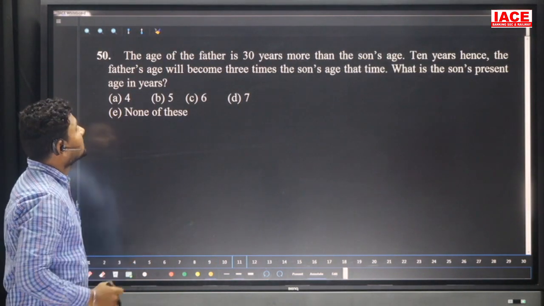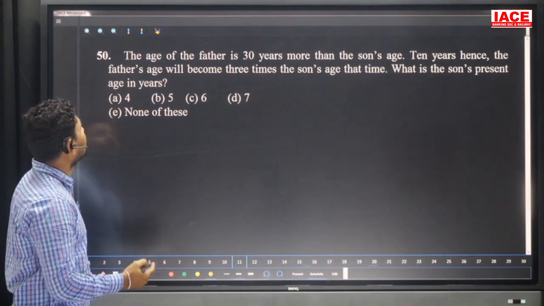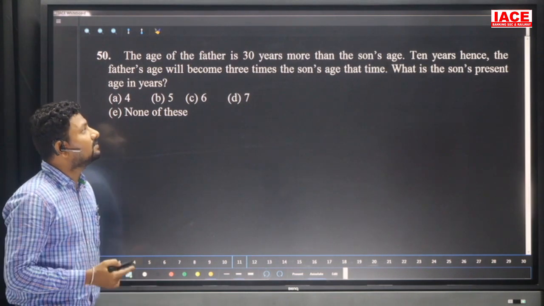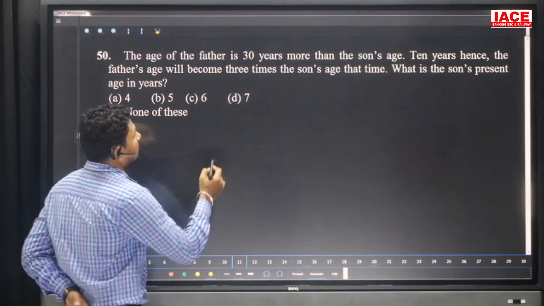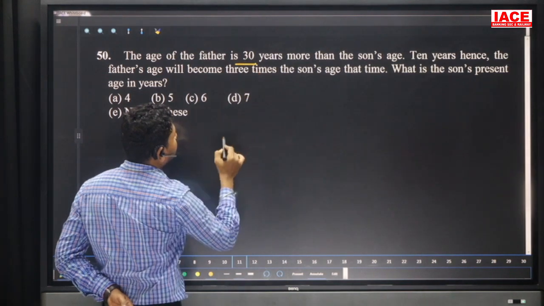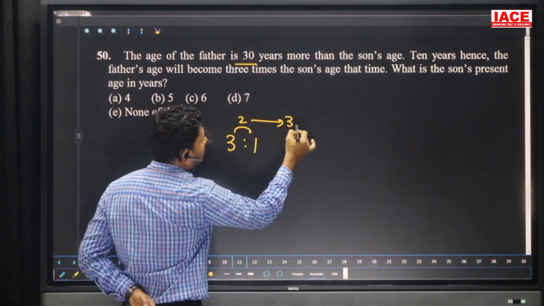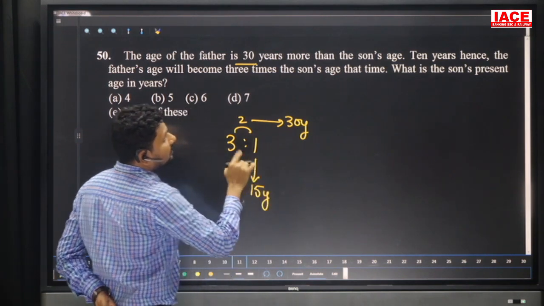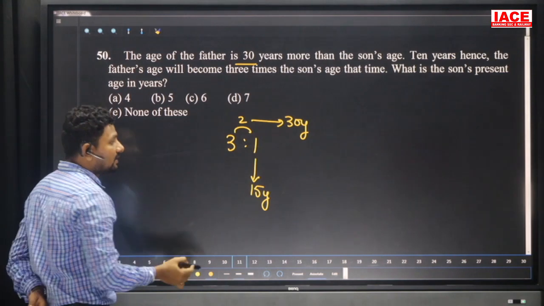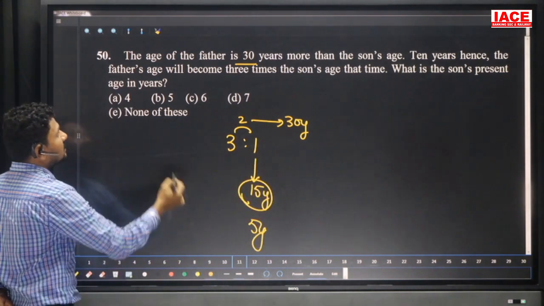50th. The age of the father is 30 years more than the son's age. 10 years hence, the father's age will become 3 times the son's age at the time. What is the son's present age? Father's age to son's age, how many years gap? 30 years gap. The ratio is 3:1, so it is 2 parts. 2 parts is equal to 30 years and 1 part is equal to 15 years. This ratio belongs to after the 10 years. After the 10 years, the son's age is 15 years, so present age is how many years? 5 years. Our option is B.